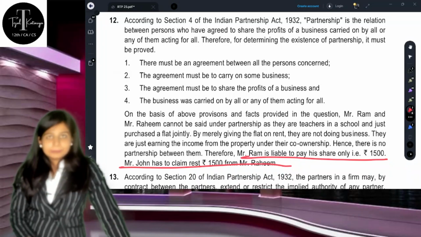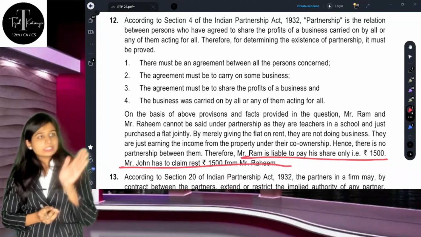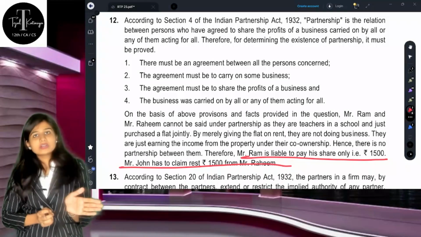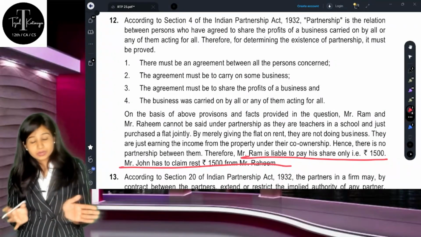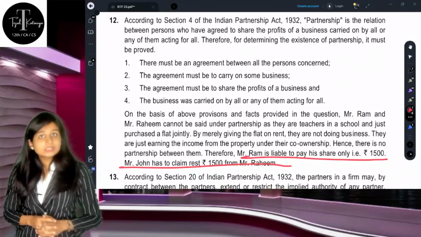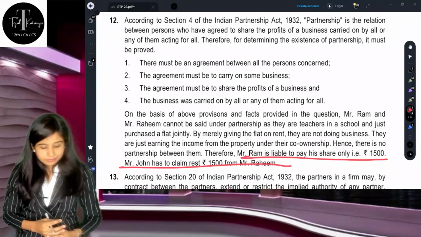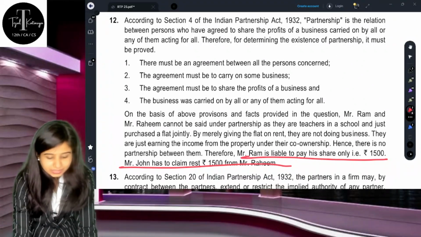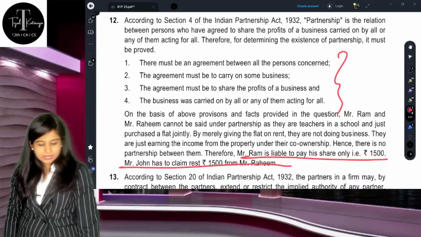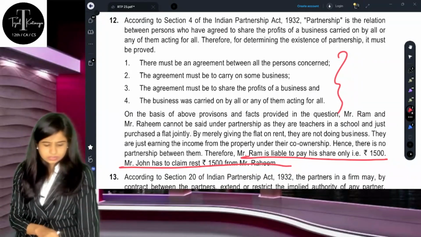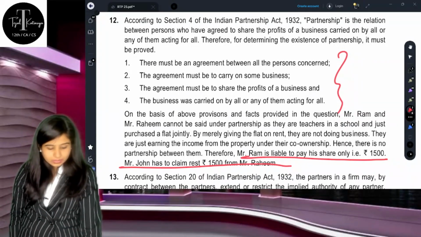This cannot happen. Mr. John should ask for a share of rupees 1,500 from Ram and 1,500 from Rahim, because they are not partners, they are just co-owners of the business. Here they have mentioned Section 4, the definition of partnership. You can write this and then write the conclusion.